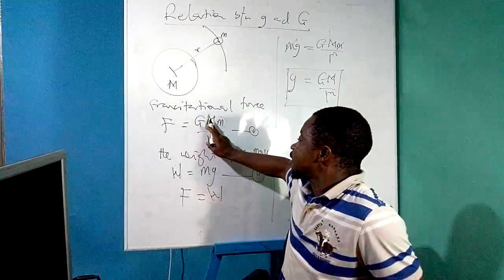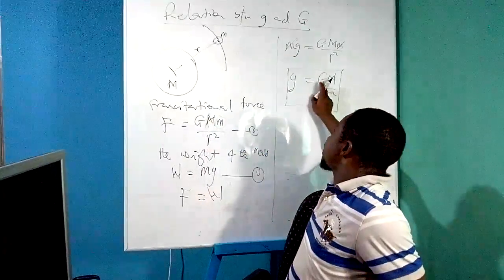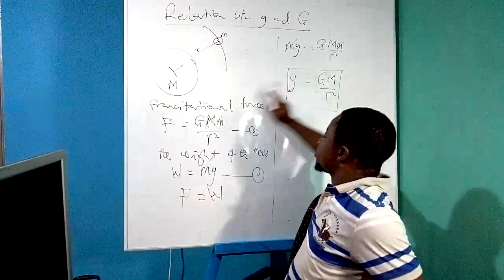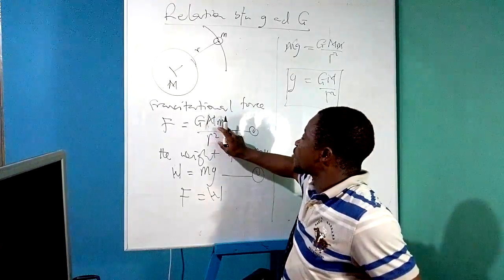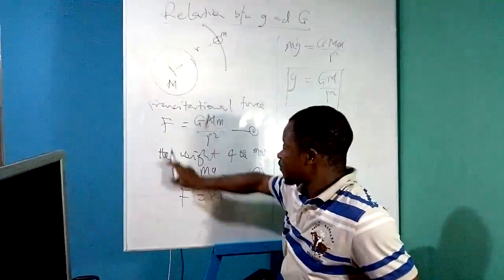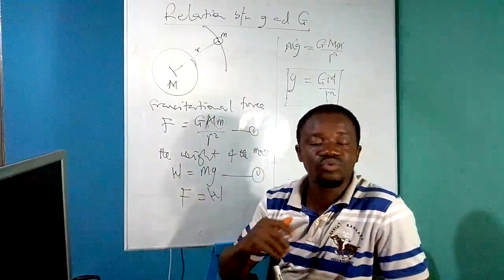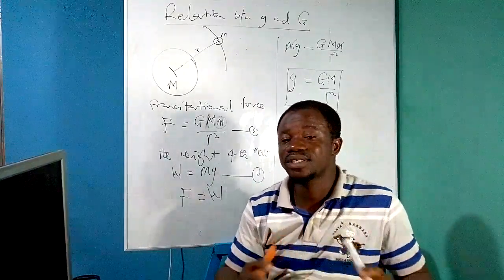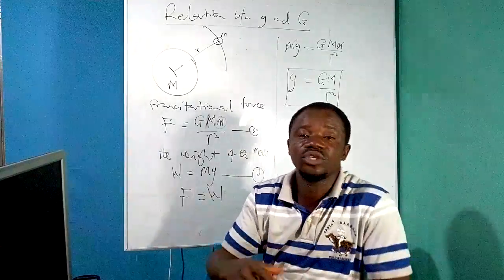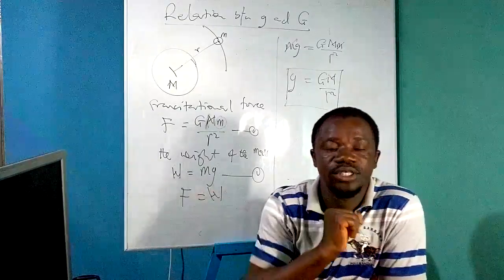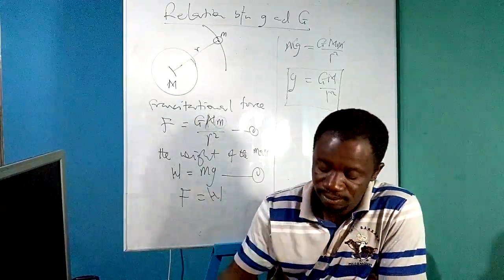Capital G, capital M over R squared. That is the acceleration due to gravity. So the acceleration due to gravity times the mass of the body will give us the gravitational force, which is the weight of the body. So we can define the weight of the body simply by saying the weight of the body is the gravitational pull of the Earth on the body. I hope that is clear. Good.